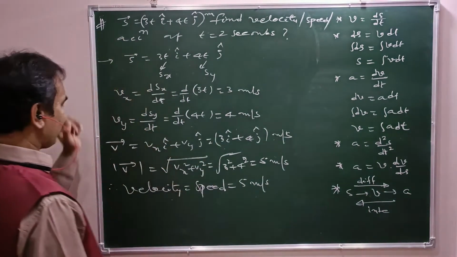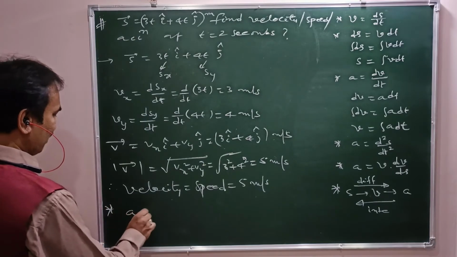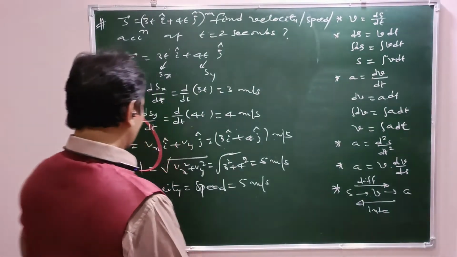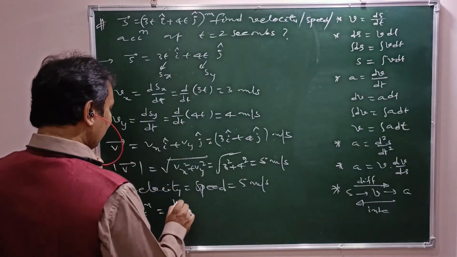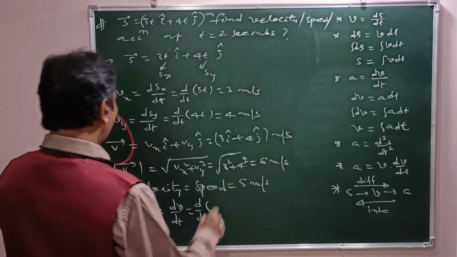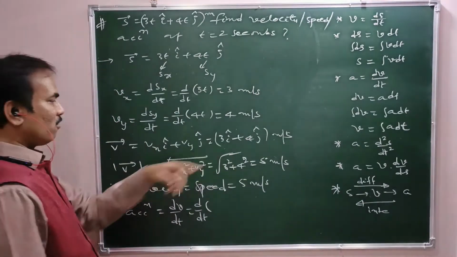Coming to acceleration. How to get acceleration? a equal to dv by dt, that is d by dt of v. What is v? 3i plus 4j.